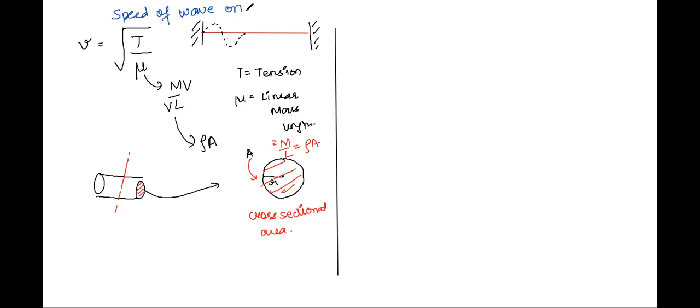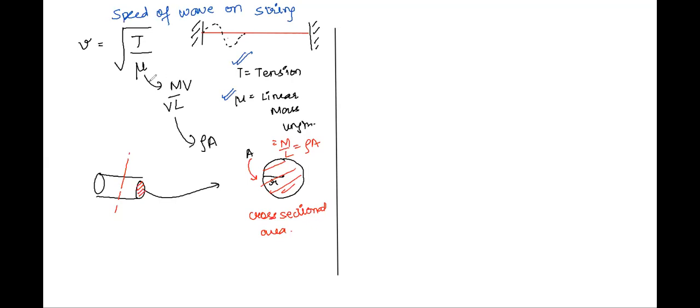We are talking about speed of wave on a stretched string, and on a stretched string only a transverse wave is formed. I have said that the formula is v equals under root T by mu, where T is tension and mu is linear mass density.